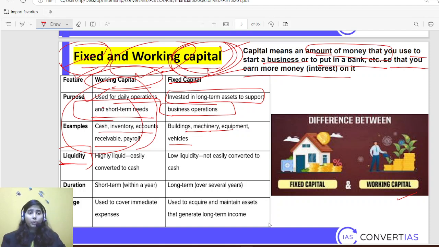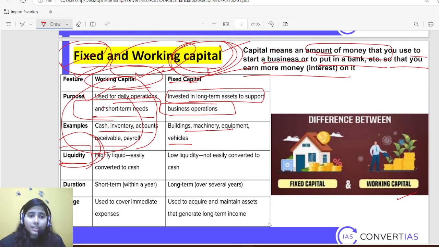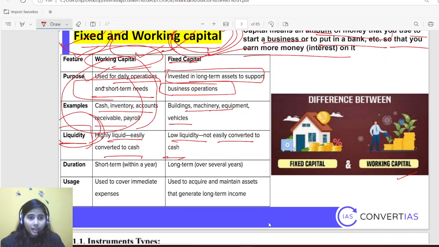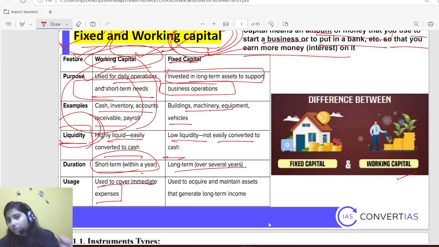Okay. So I hope you have understood the meaning of liquidity. Working capital is highly liquid, easily converted to cash. Fixed capital has lower liquidity, not easily converted to cash. Duration: again, working capital is for the short duration and fixed capital for the longer term. Usage: used to cover immediate expenses, again the same thing. But I hope that you have understood the difference between fixed and working capital.